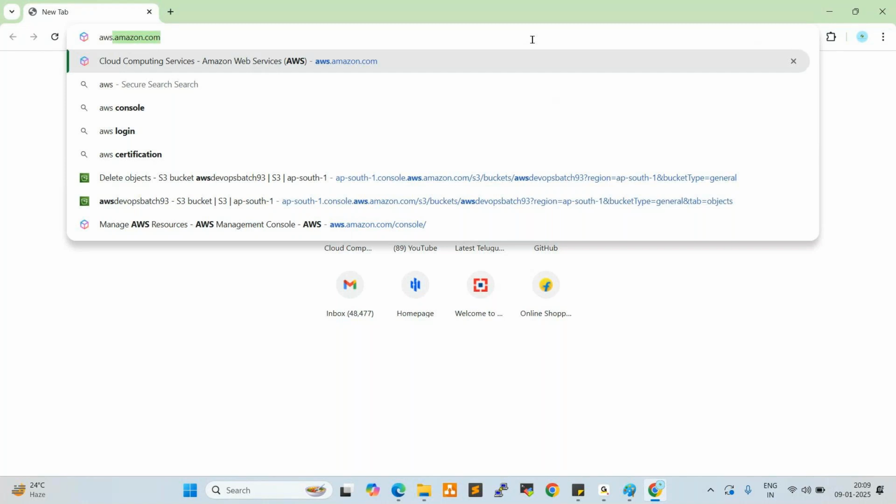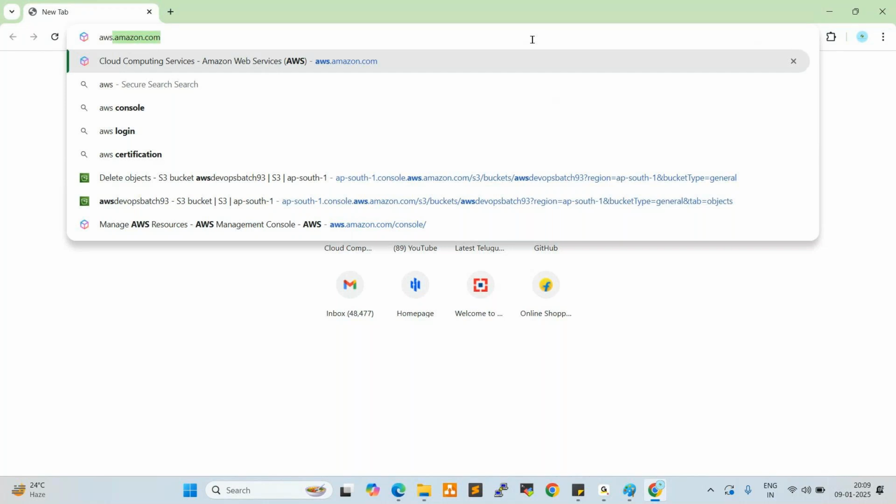To create and manage resources. In real-time projects, we log in to the AWS console, the AWS cloud platform, and create resources like EC2 instances, storage, and network as per the project team's requirements, and hand them over to the project.